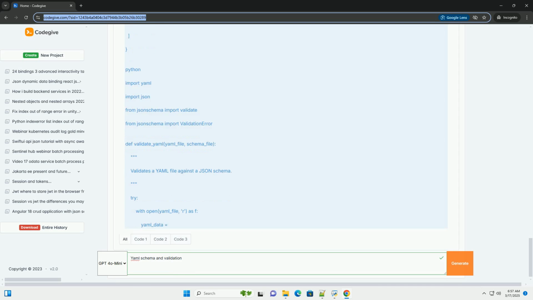Key JSON schema concepts used. $schema specifies the JSON schema version being used. Title and description provide human-readable information about the schema. Type specifies the data type, for example object, string, integer, array, boolean. Properties defines the fields allowed within an object, or map. Required lists the fields that are mandatory within an object.